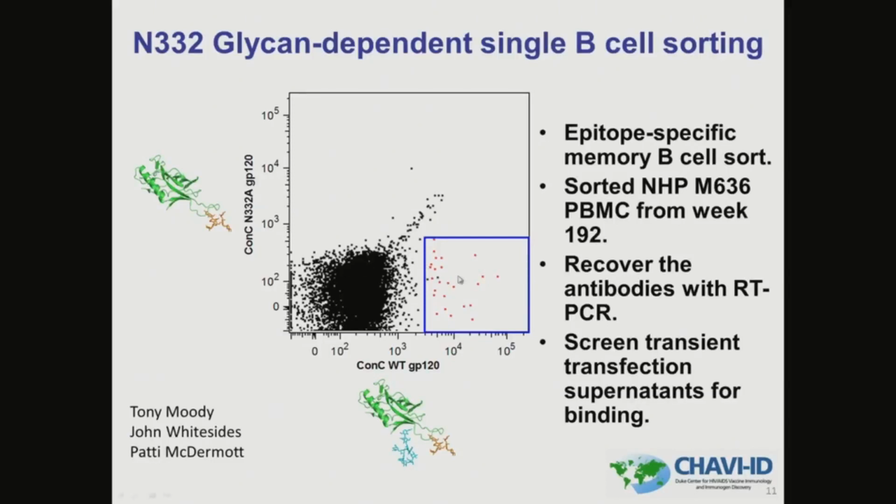The events shown here in red are sorted memory B cells that had a PGT128-like binding, that they could indeed bind the wild-type ONV, but did not bind when there was an N332A mutation. These antibodies were recovered by RT-PCR and expressed by transient transfection.